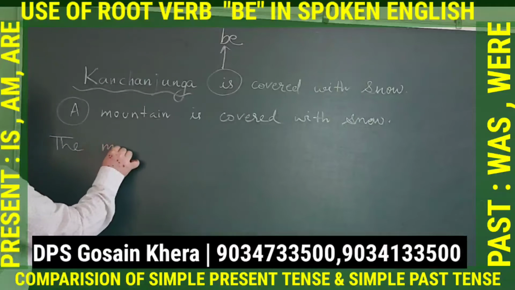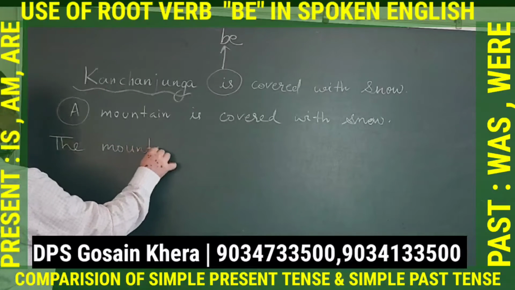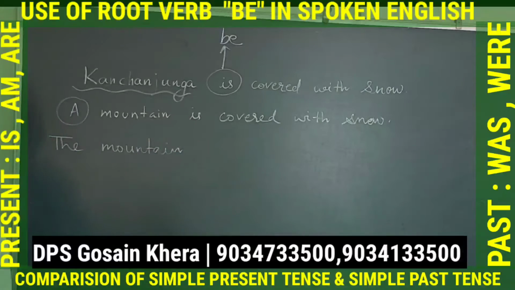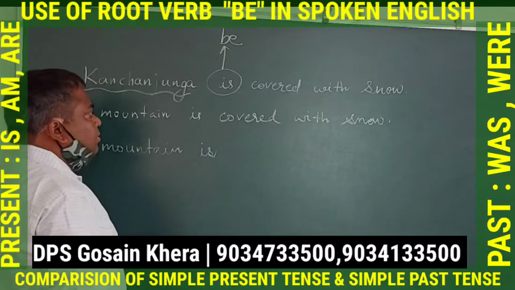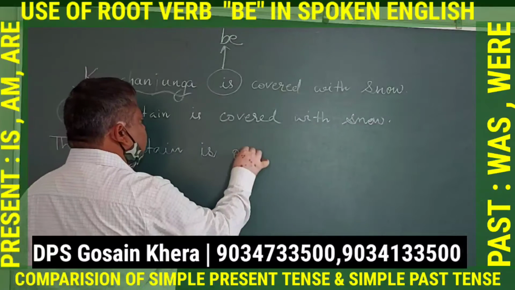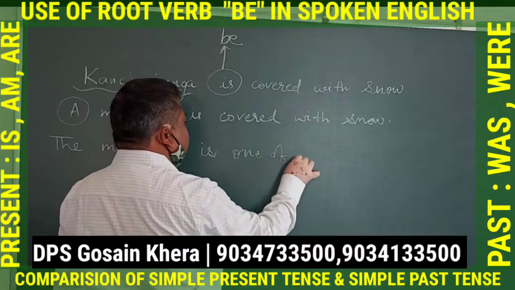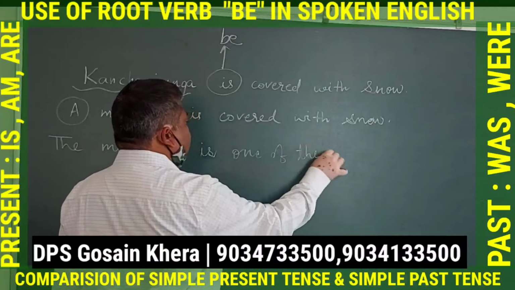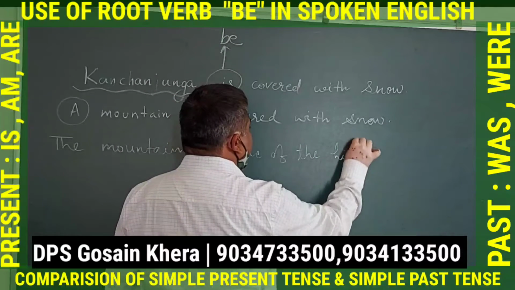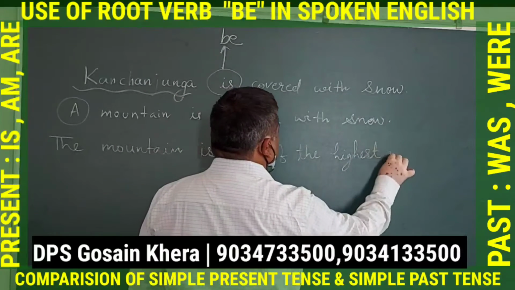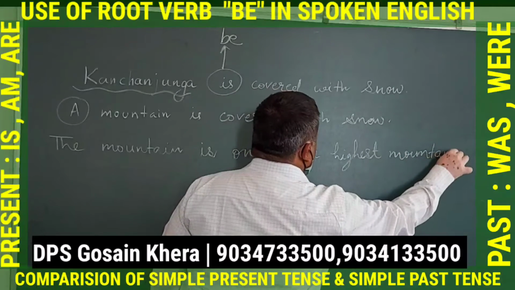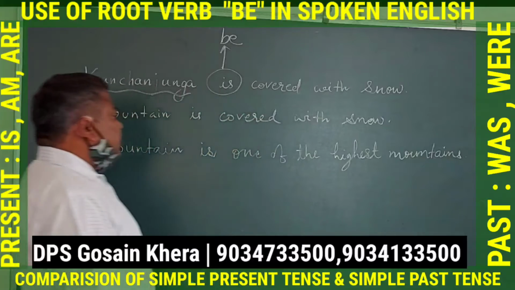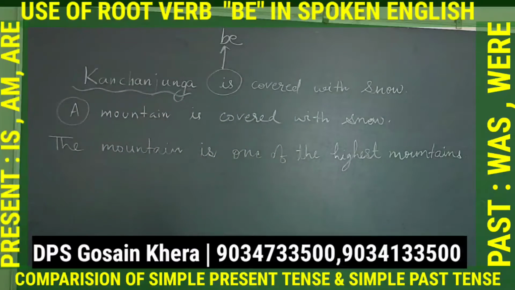The mountain is one of the highest mountains.